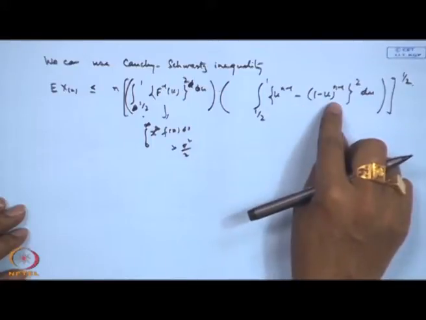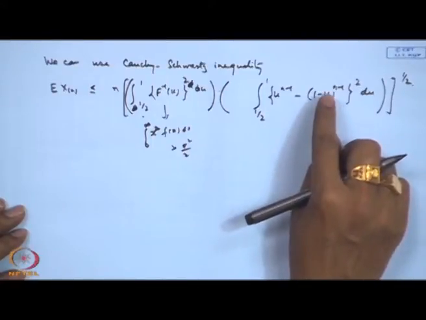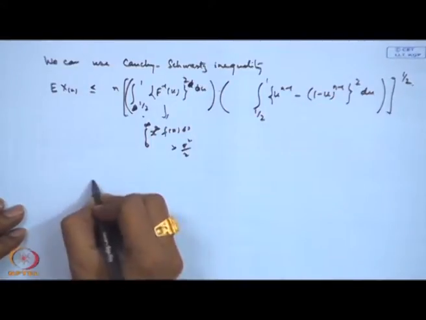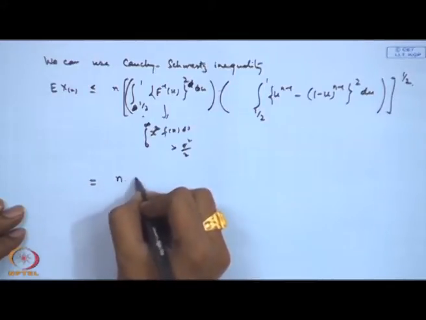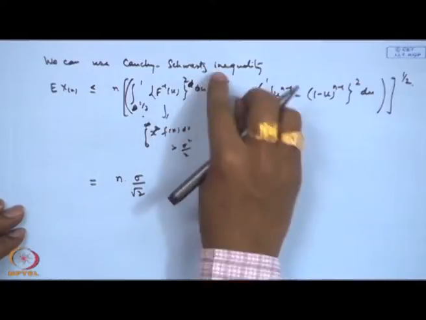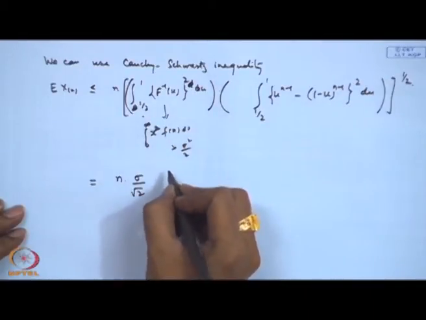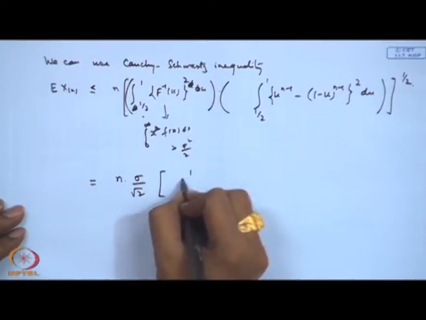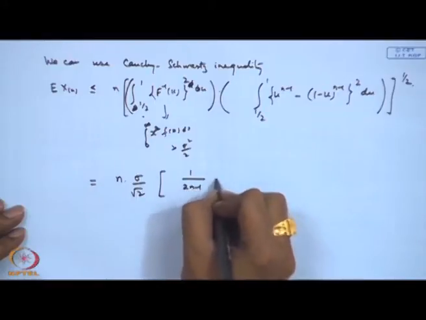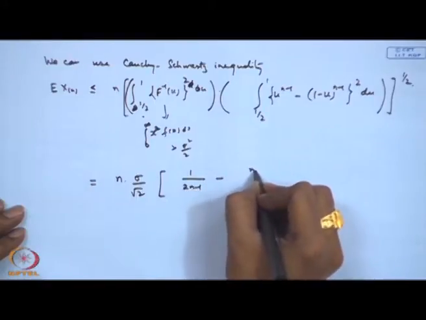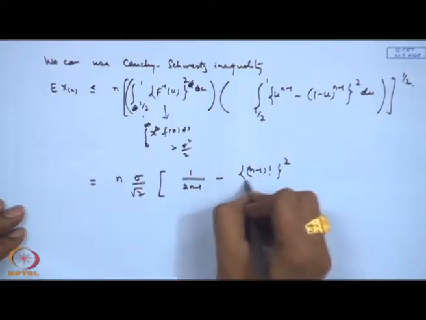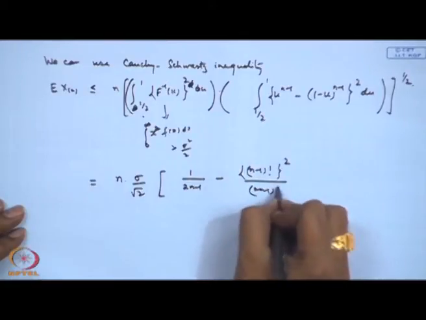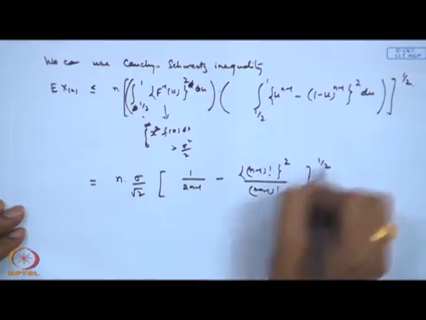This can also be easily evaluated. I just write down the values here. It becomes equal to n sigma by root 2, because power half is coming here, and in the second part it is coming 1 by 2 n minus 1 minus (n minus 1 factorial) square divided by (2 n minus 1 factorial), whole to the power half.